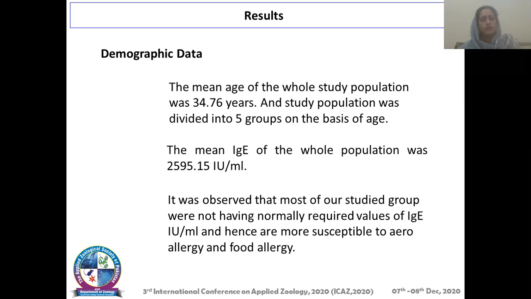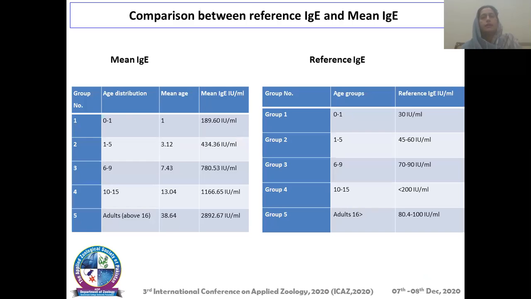It was observed that most of our studied group did not have the normally required values of immunoglobulin, and hence are susceptible to aeroallergy and food allergy. In this table, we have mentioned the reference ranges of immunoglobulin.